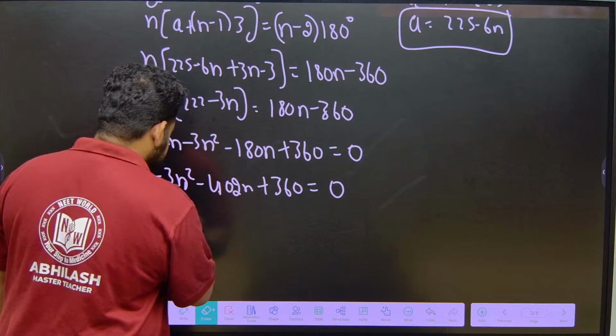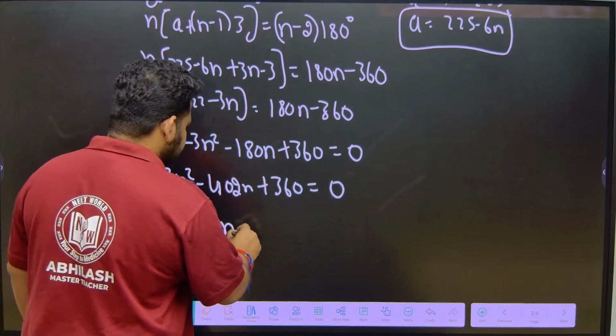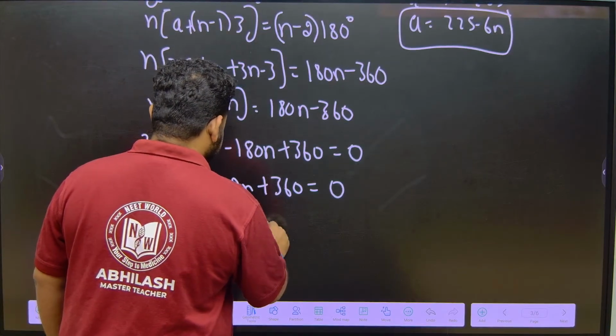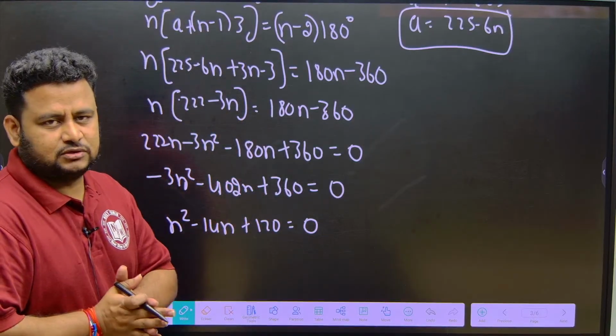On simplifying this, I will get n square minus 14n plus 120 is equal to 0. This is what I get.